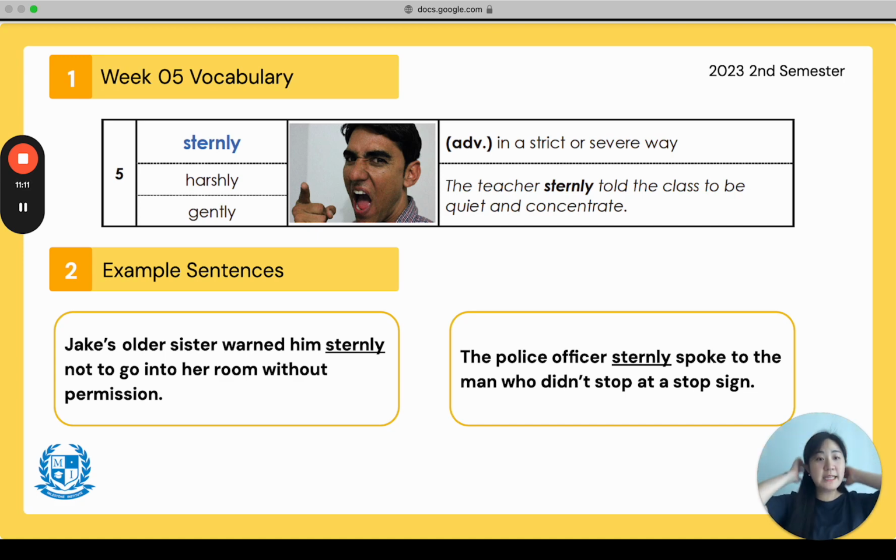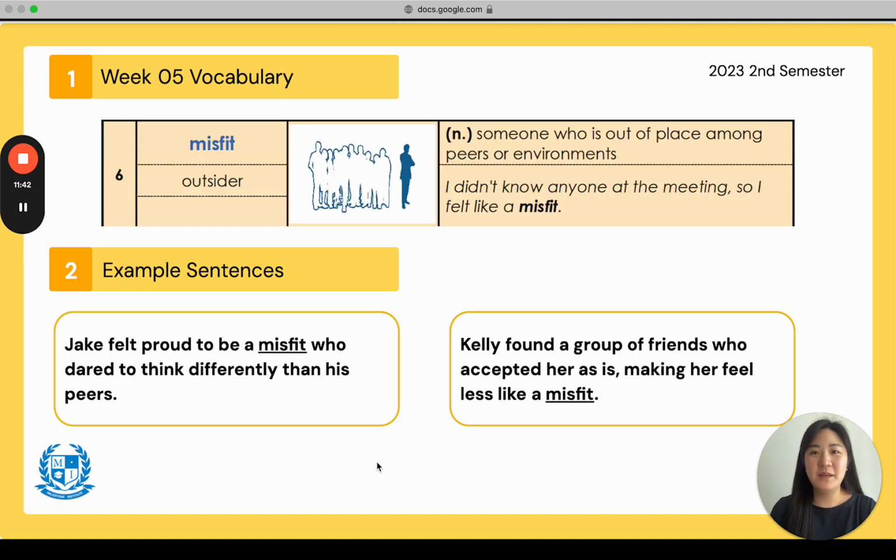That could turn into an accident later. So the police officer stopped the car and told the man and asked him, why didn't you stop at the stop sign? It's very dangerous, sir. Sternly. In a strict or severe way. You can also remember sternly with seriously. Okay? Everyone say sternly. Good. Number 6.